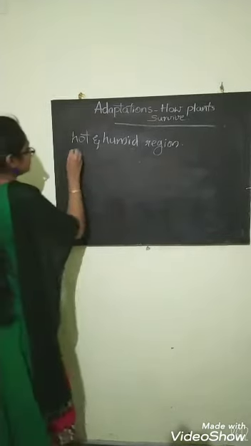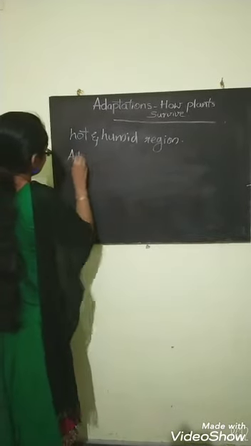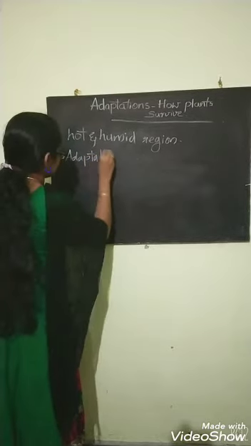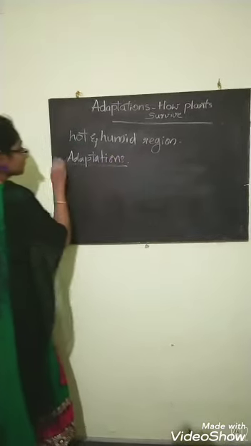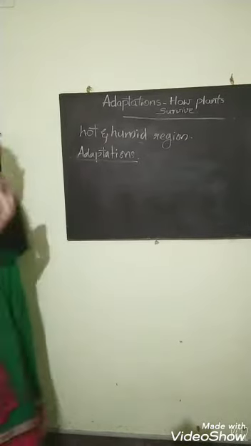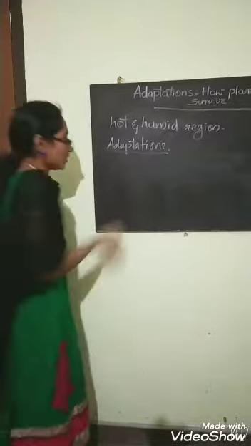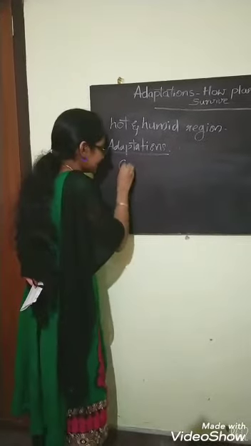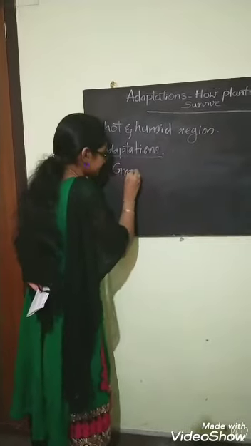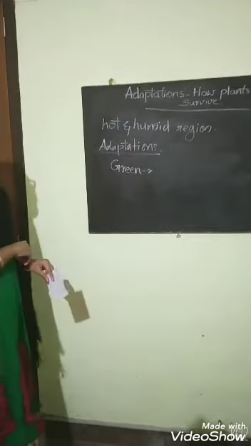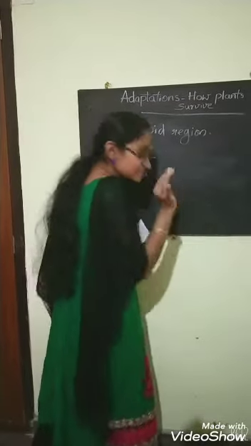The first adaptation is that these trees always remain green, and so they are called evergreen plants or evergreen trees.